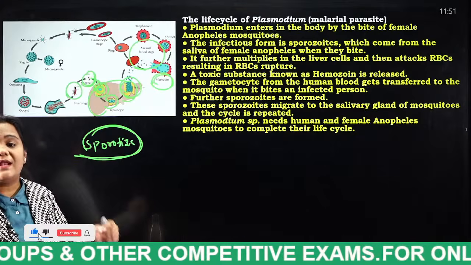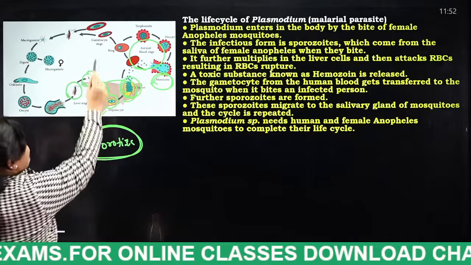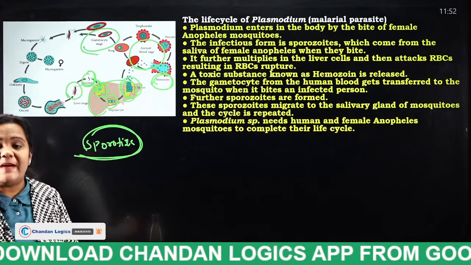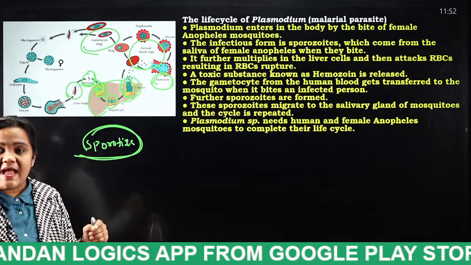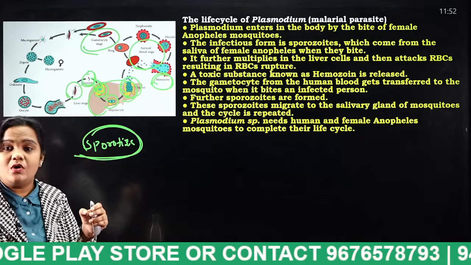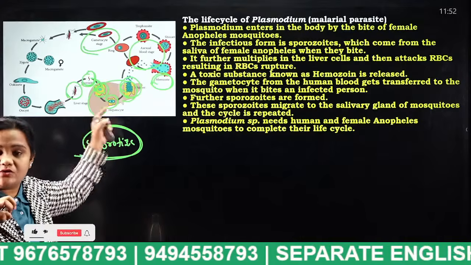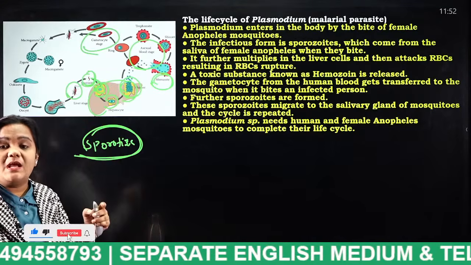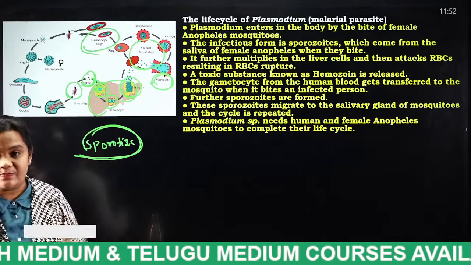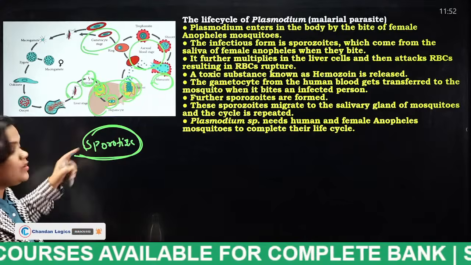So that sexual stage, male and female, is known as what, students? Gametocyte. And if a person is in the gametocyte stage and is again bitten by a mosquito, what happens in the mosquito? Fertilization takes place in the mosquito, because in the mosquito there are male and female gametes.